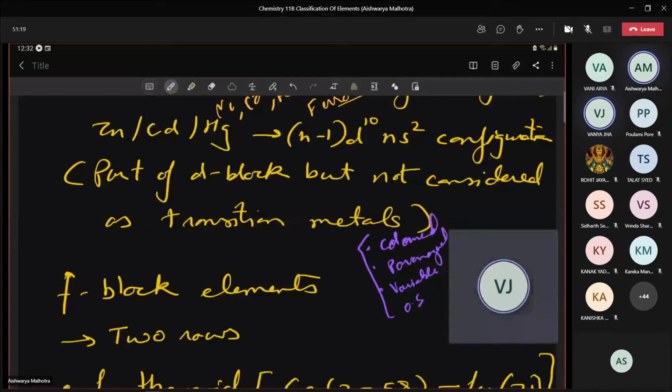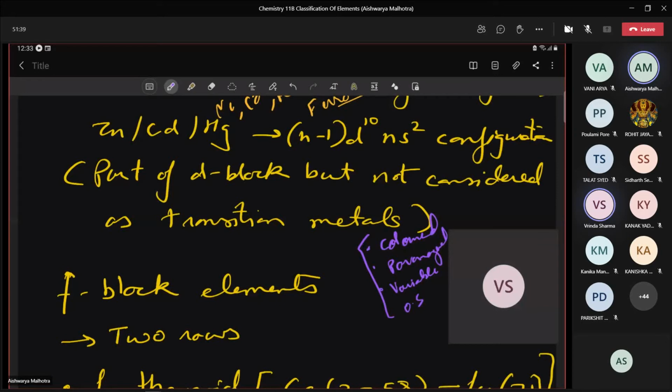Take for example, you have written it as 3d5 4s1. I can remove one electron and make it a 3d5 stable one. I can also talk about removal of 3 electrons to convert it into 3d3. Okay? In this way, these are quite stable.